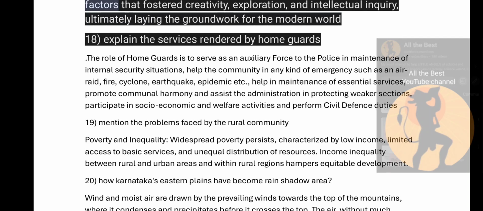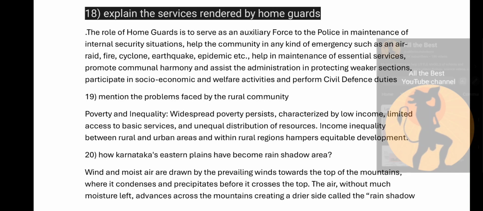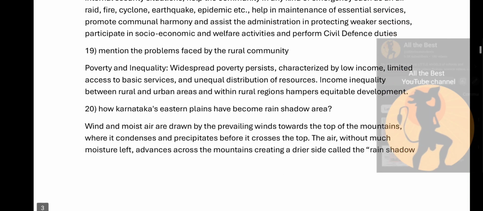Explain the services rendered by home guards. See, the role of home guards is to serve as an auxiliary force to the police in maintenance of internal security situations, and help the community in any kind of emergency such as air raid, fire, cyclone, earthquake, epidemic, etc. And they help in maintenance of essential services, promote communal harmony, and assist the administration in protecting weaker sections, participate in socio-economic and welfare activities, and perform civil defense duties.